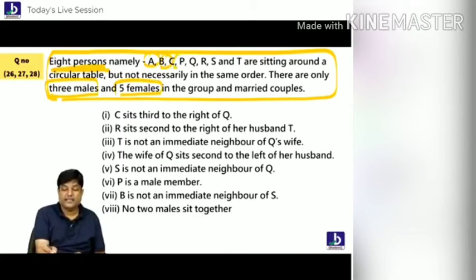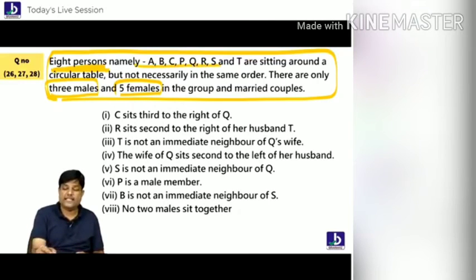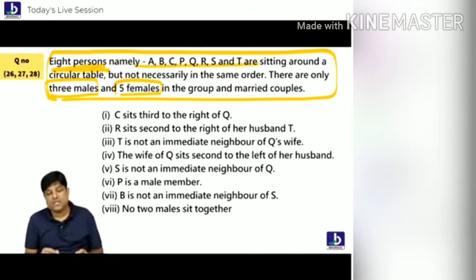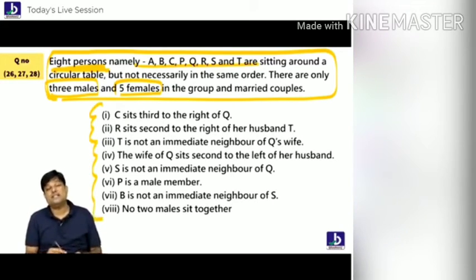A, B, C, D, E, F. Who are the males? Who are the females? We have no idea. Who are the males? Who are the females? In these all 8 people, I have no idea. Are you understanding everybody? So not 1, not 2, 6 points are given to you, students. How many points are given to you? 6 points.